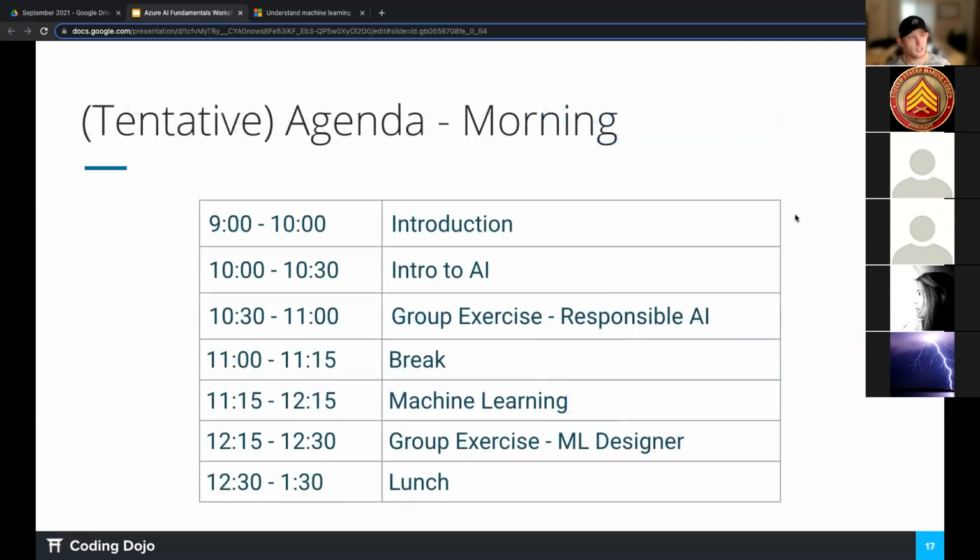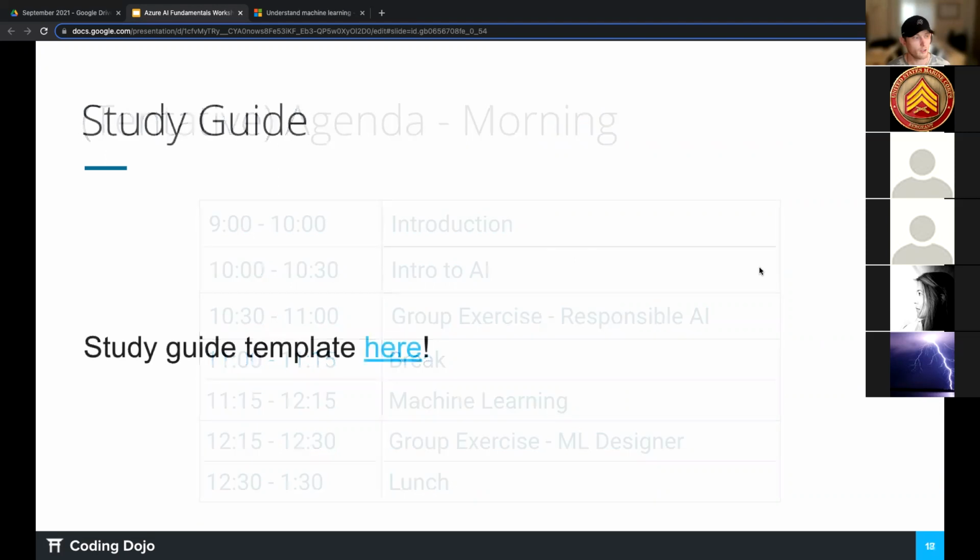Again, this is our tentative agenda. We are way ahead of schedule for our introduction, and so we will be ending early, even for lunch, I would assume. This part right here, this machine learning, is going to be our heaviest portion of the day, and so I'm just being super transparent about that. That will be our heaviest portion of the day, but we have some fun things before we get there, and then we will have a lunch. After that, we will reassess our workshop and decide if we continue in the afternoon or if we just cut it off at lunch.